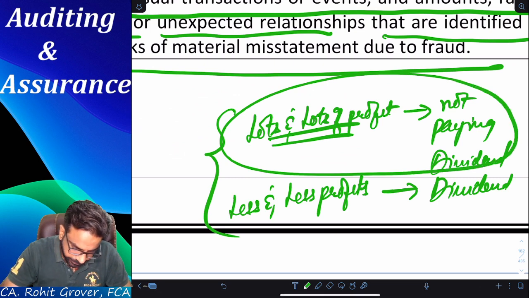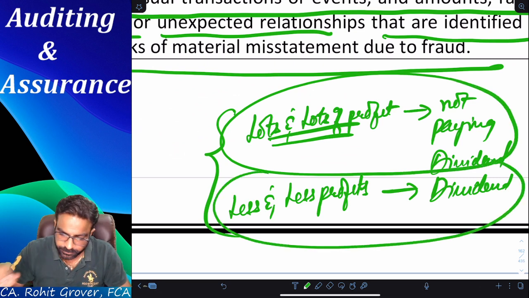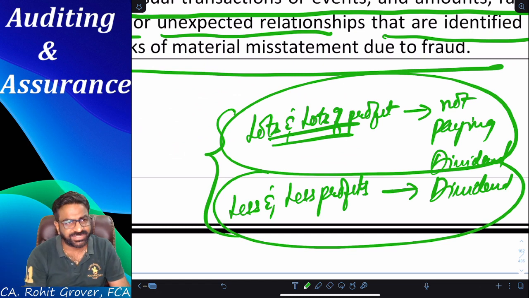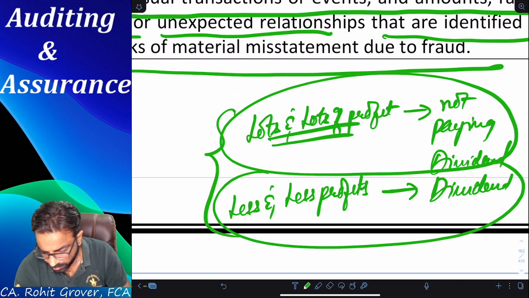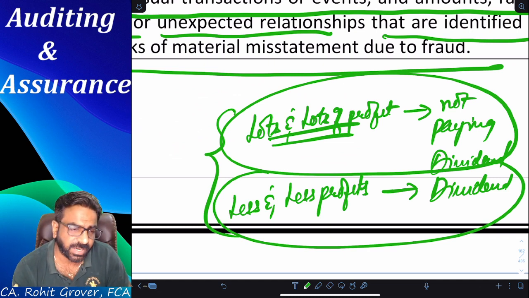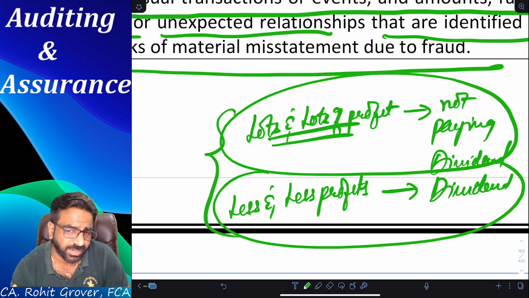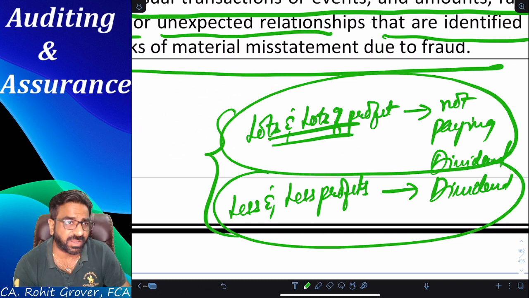First one, there may be a capital gain. Okay, there may be a capital profit. Can you elaborate, Komal? What's your name? Sorry, I didn't get your name. Okay, so you are saying that there may be a capital gain in the first one. That's why they were not paying the dividend. And why the hell were they paying the dividend when there were no profits? Why would a company like to pay the dividend even if they can't afford to pay it? The company wants to keep a reputation.